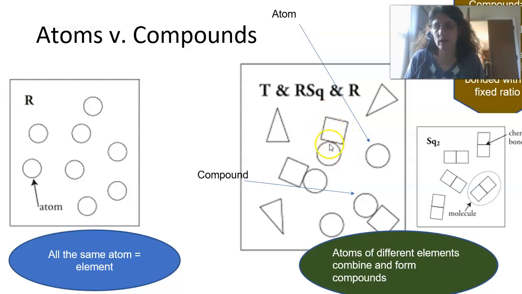Like in here, a square and a circle. The chemical bond is represented by the two touching each other. So in between is representing the chemical bond. And compounds have a fixed ratio. Water always has the same chemical formula, which we'll talk about. So in this sample right here, we have a compound RSq. So capital R, capital S, lowercase q. That represents R for round and S for square. Those are joined. That is a compound because of that chemical bond right there.